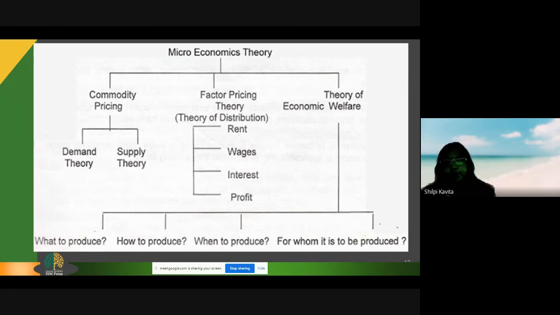So in a nutshell, microeconomic theory deals with commodity pricing, factor pricing, and the theory of economic welfare. Commodity pricing depends on demand and supply analysis. Factor pricing is the remuneration the four factors of production get. And the theory of economic welfare deals with what to produce, how to produce, when to produce, and for whom it is to be produced. This is the crux of microeconomics.